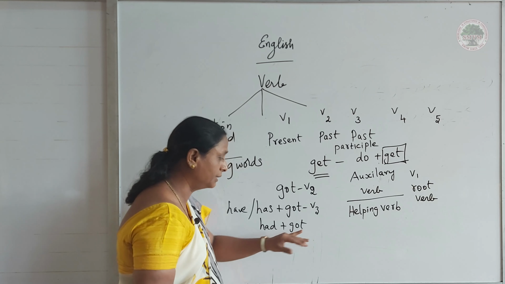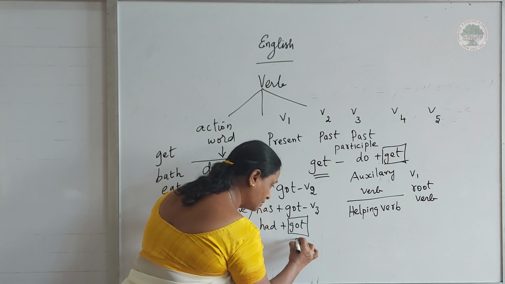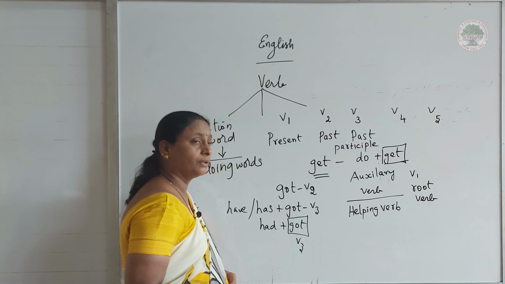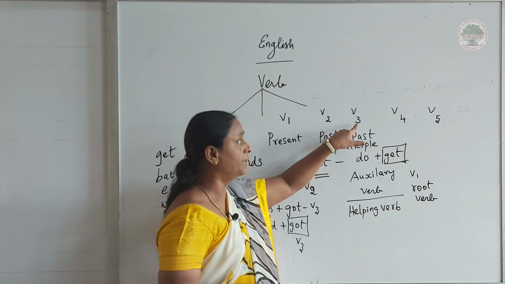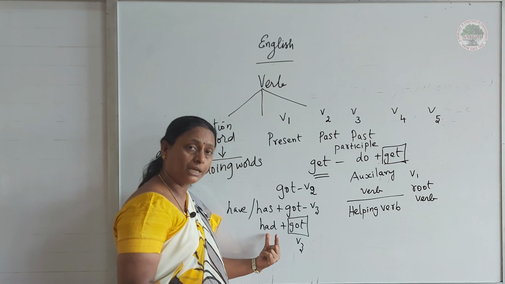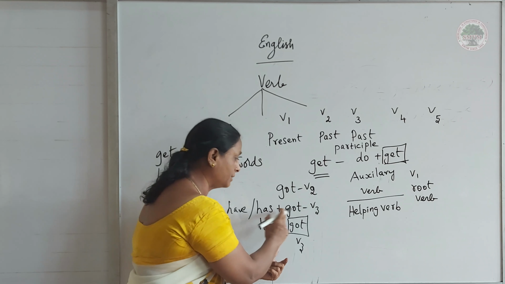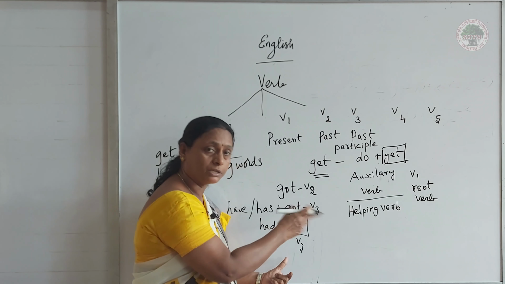"Had plus V3" is past perfect. In that place, we have to use this V3 form. Here it is the past participle, but when it comes along with have, has, had, it becomes present perfect, and here it becomes past perfect.